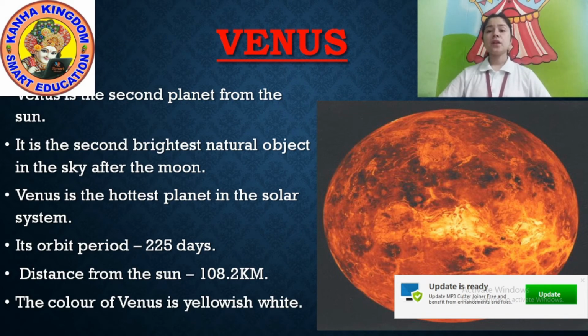Venus is the hottest planet in the solar system, and it takes 225 days to complete one orbit. It has a distance of 108.2 million kilometers from the sun. The color of Venus is yellowish white. So this is all about Venus. Understood? Let's move towards the third planet.